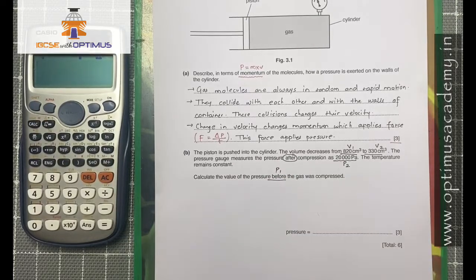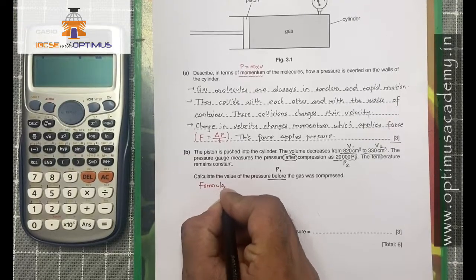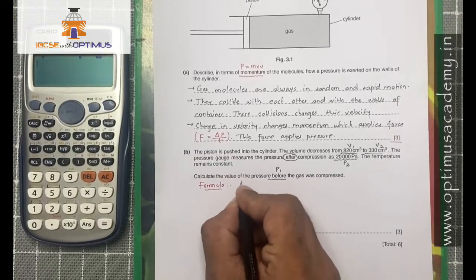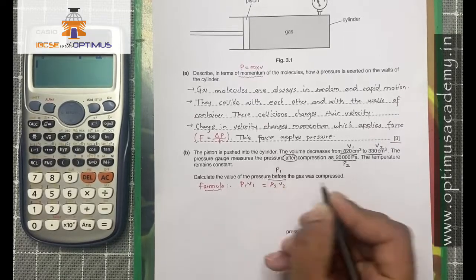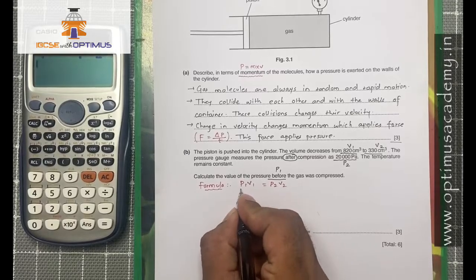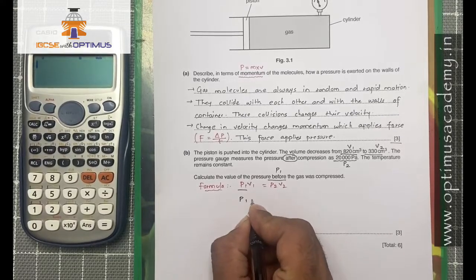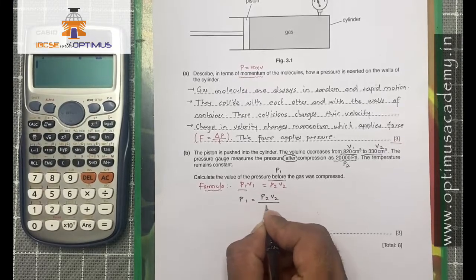We know the formula that we are going to use over here is P1 V1 equals to P2 V2, which is nothing but the Boyle's law. Since I want the value of P1, I'll keep P1 on one side, I'll take all other quantities on other side. So it's P2 V2 upon V1.